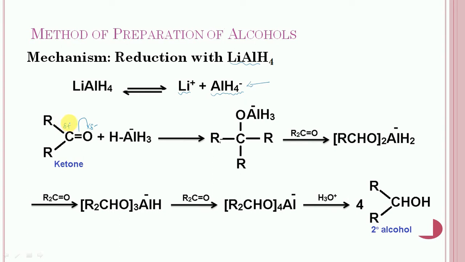Carbon acquires partial positive charge. So this hydride will get attached with the carbon, and aluminum will get attached with the oxygen, and it will lead to formation of this intermediate.